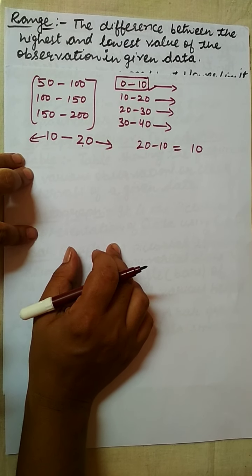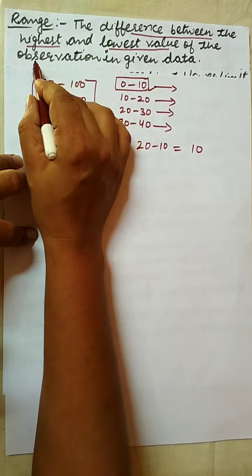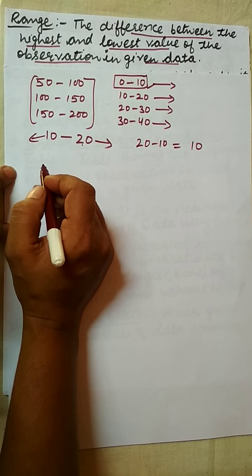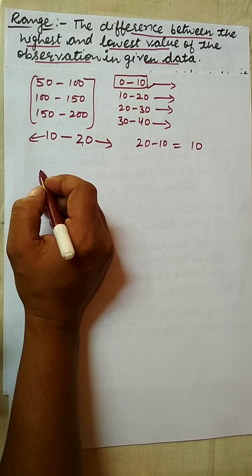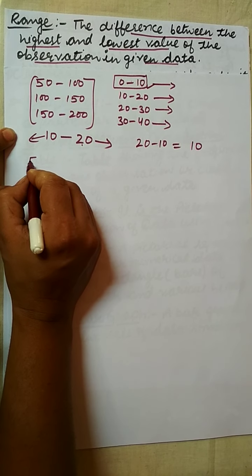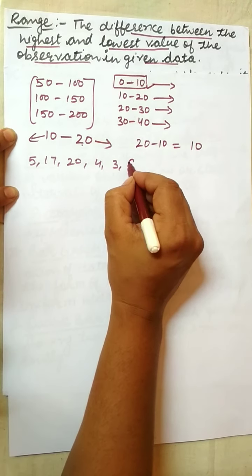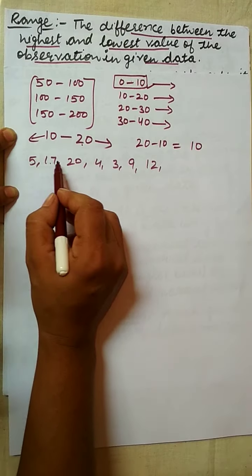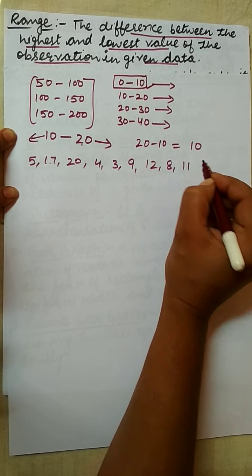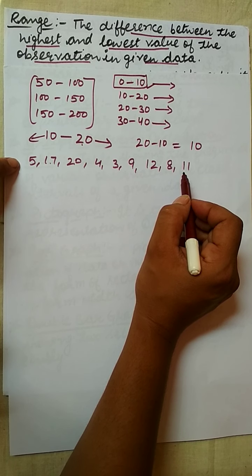Next definition is of range. Range is the difference between the highest and the lowest value of the observations in given data. Suppose I have taken the example of marks obtained by 10 students in a class test, out of 20: 5, 17, 20, 4, 3, 9, 12, 1, 2, 3, 4, 5, 6, 7, 8 and 11. This is the marks obtained by 10 students out of 20 in a class test.